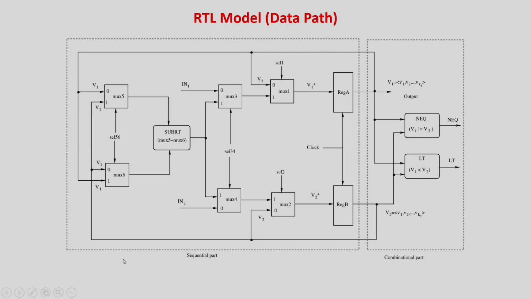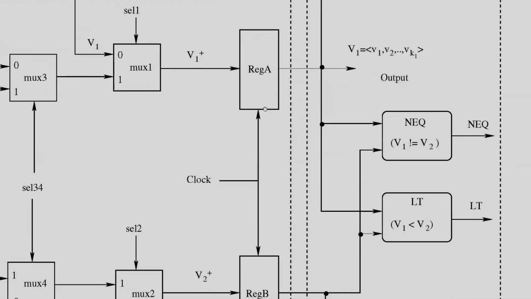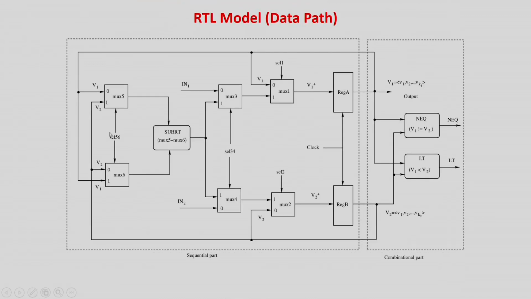Looking at this part of the circuit, there is a storage unit. These are your registers, where you store the values of variables V1 and V2. Of course, you require two comparators, to check whether both numbers are equal or not, or which is greater. This greater-than signal will be feeding these select lines.